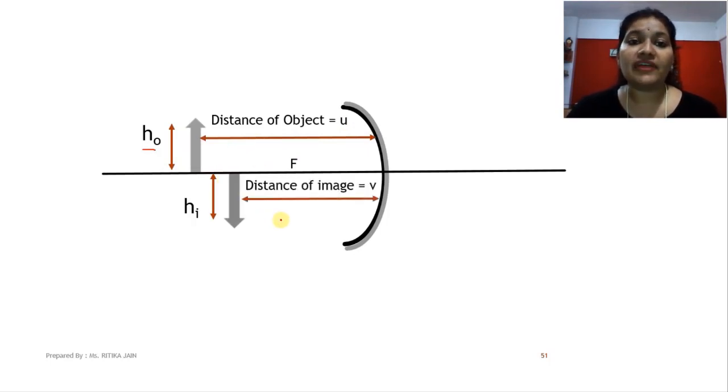The distance between the reflecting surface and the image is known as the distance of image and it is represented by small v. We have one more term, focal length. The distance between focus and pole is termed as focal length and it is always represented by small f. Clear? So these are the basic notations which you have to learn.